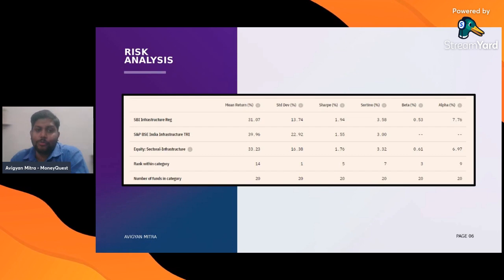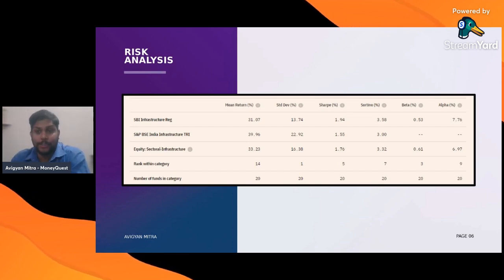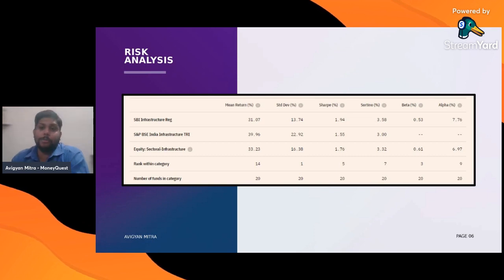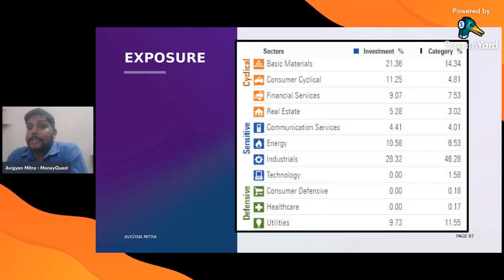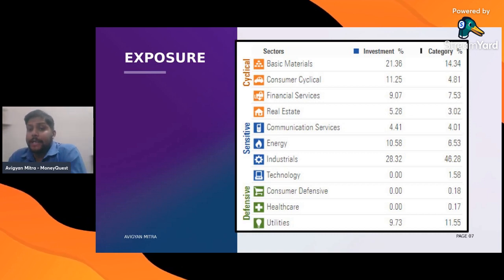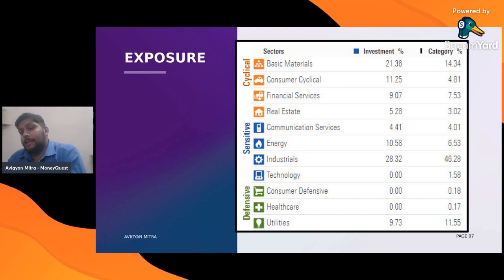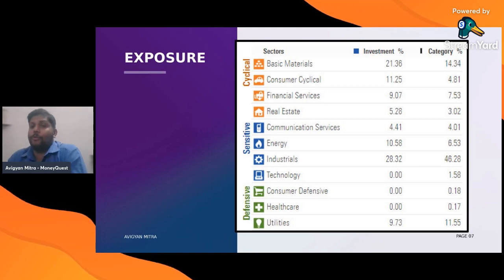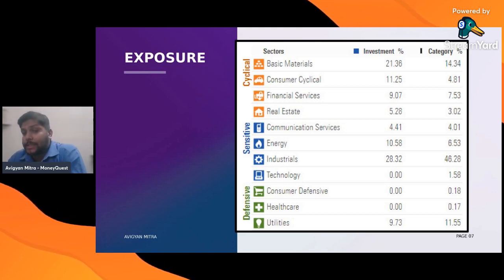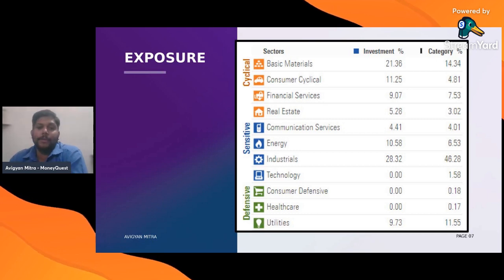Let's see. The category average alpha is nearly 7%, and this fund has generated an alpha of 7.76%. So there's not much difference between the alpha also. When it comes to the exposure part, this particular fund is overweight in industrials, basic materials, consumer cyclical, and energy. The allocation towards basic materials is overweight relative to the category. And industrials is underweight if you compare with the category average, right?